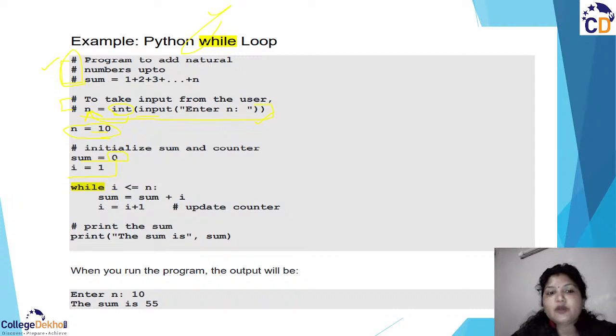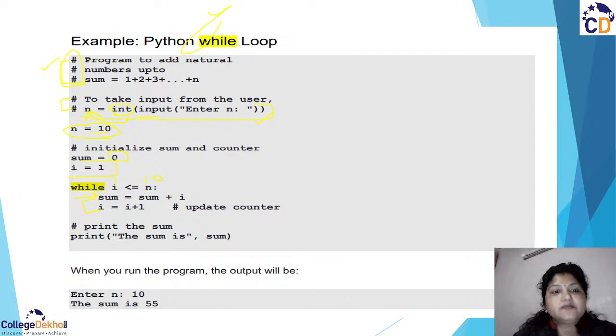So 1 is less than or equal to n. Yes, because n is here. If we are talking about the i value, currently it is 1, and you have the value in n that is 10, right? So 1 is less than or equal to 10. Yes, the condition is true. Then it goes into the next part of the while loop. You may notice this is the block of the while loop, because it is following a certain indentation, right? And in the while loop you are using the sum variable, and sum is adding the values of i, right?